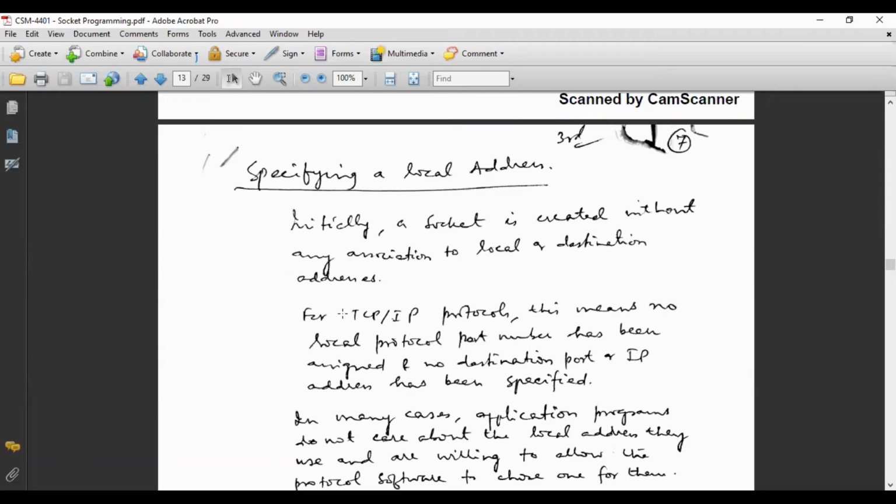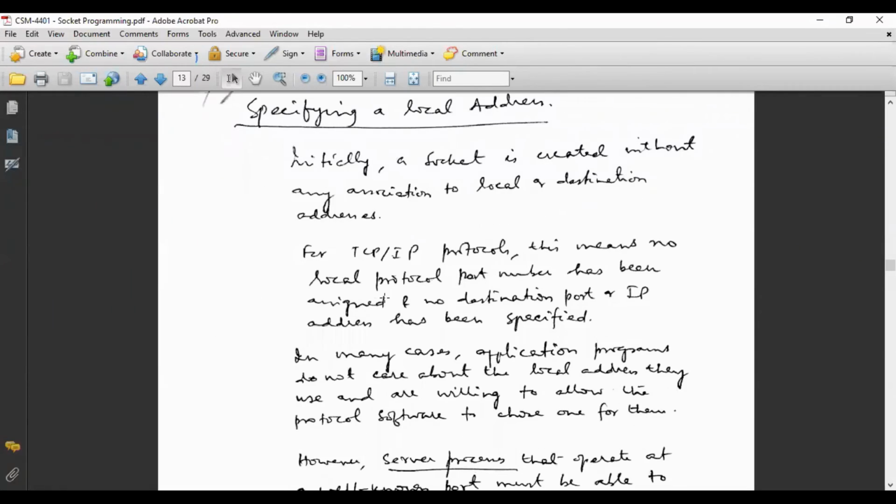Next is specifying a local address. How can you provide a local address? Initially a socket is created without any association to a local or destination address. I have already told you that whenever you create a socket, that socket will be bound or attached to a program, maybe a client program or a server program. So for the TCP/IP protocol, this means no local port number has been assigned and no destination port or IP address has been specified.